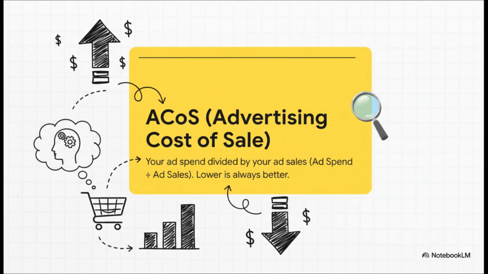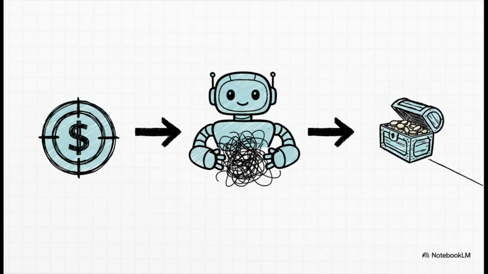Okay, before we go any deeper, let's just make sure we're all on the same page with a super important metric, ACoS, or advertising cost of sale. It's really simple. It's just your ad spend divided by your ad sales. So a 25% ACoS means you spent 25 cents to make $1. Simple, right? And of course, lower is always better. And this right here is the core promise of Danix.ai: simplicity. You figure out your target ACoS, your personal sweet spot, you plug it into the system, and then the AI handles all the messy, complicated, day-to-day work of bidding and targeting to hit that exact goal for you.